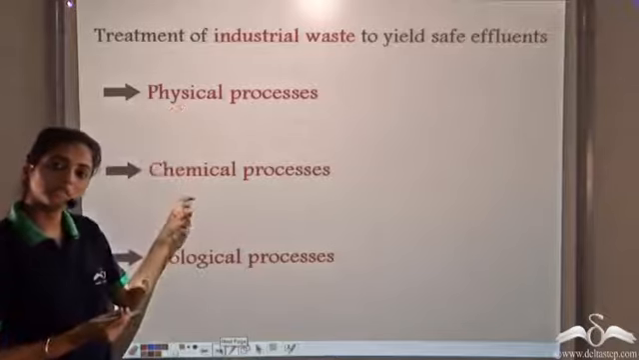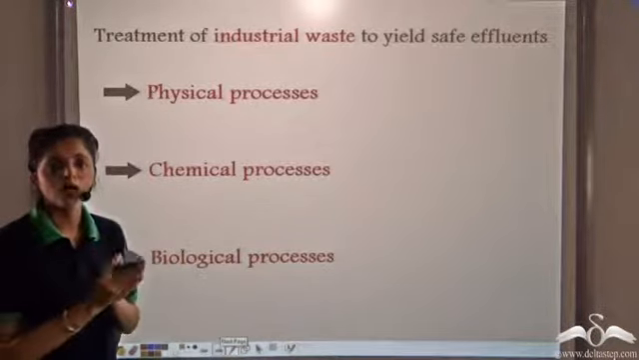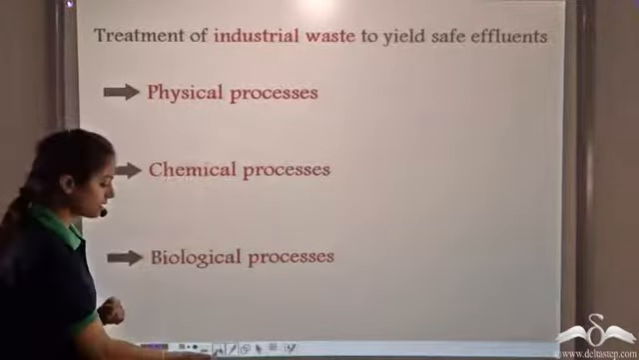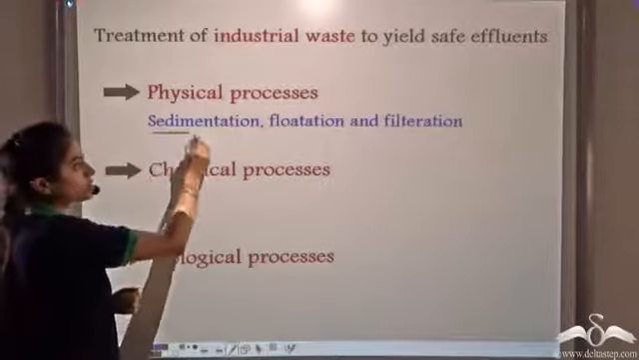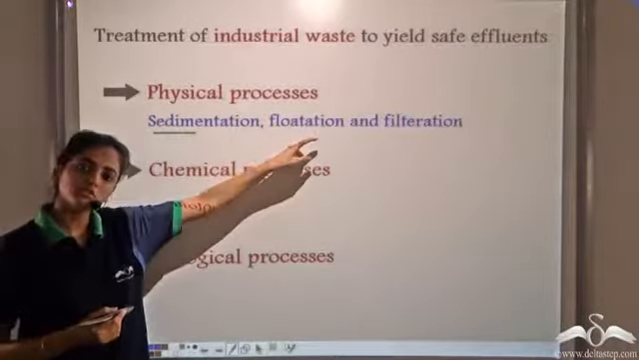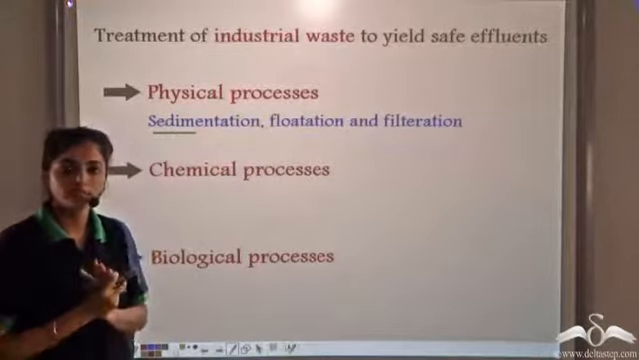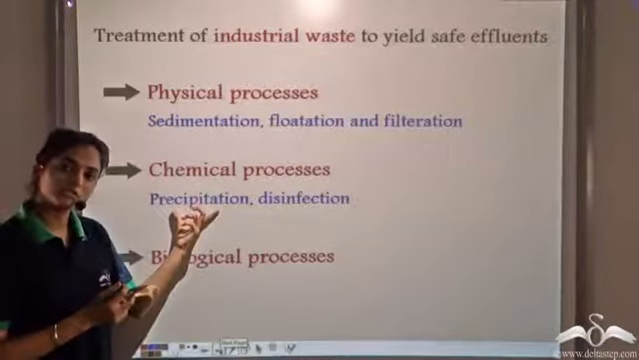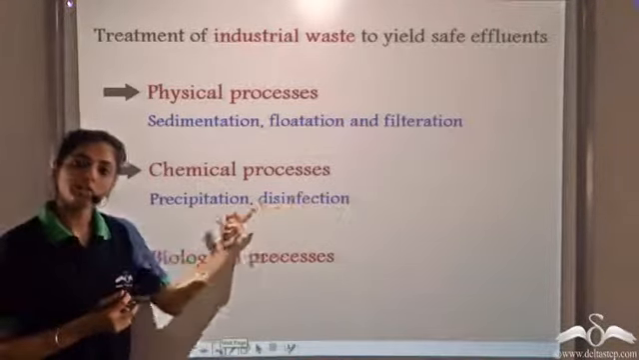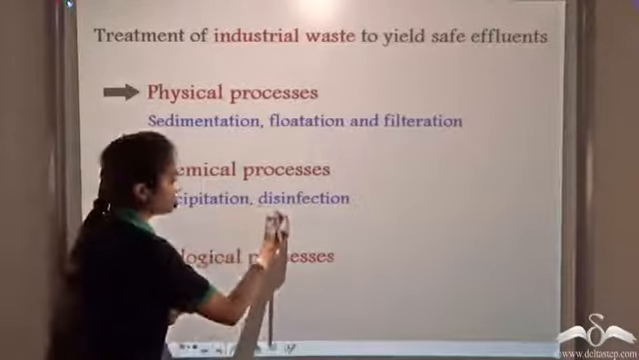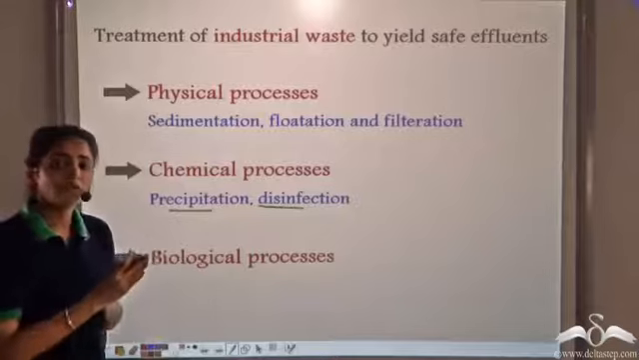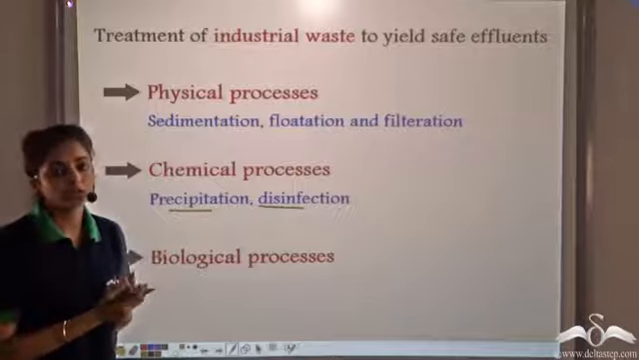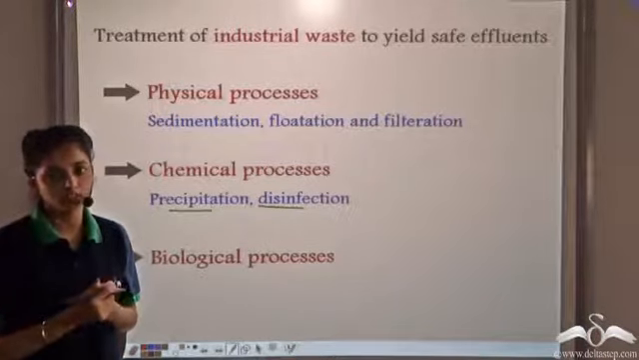physical processes, chemical processes and biological processes are used to treat the wastes at the industrial level. In the physical processes, techniques like sedimentation, flotation and filtration are used for removing the impurities. The chemical processes include techniques like precipitation and disinfection. These techniques help in disinfecting the waste, that is, they are used for decreasing the harmful effect of the wastes which are discharged in the water bodies.